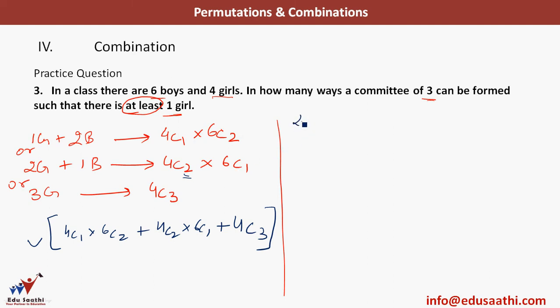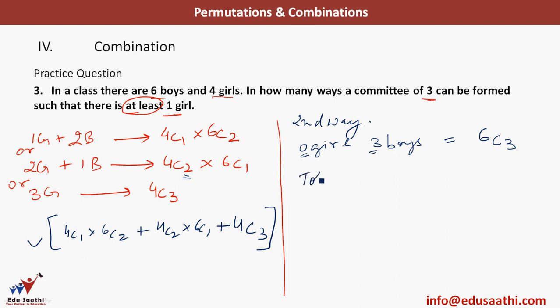Now let's solve this the second way. Okay, now I need at least one girl. So let's assume that I do not take a girl. I take 0 girls and 3 boys. In how many ways can this be done? This can be done in 6C3. 6 are the total number of boys, 3 I need to select for the committee because the committee of 3 needs to be formed. So I have taken here 0 girls and all 3 boys.